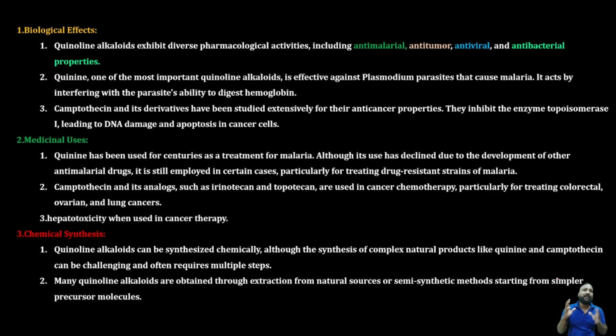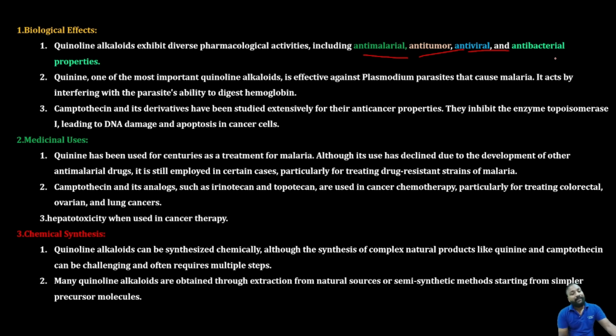Every alkaloid possesses specific properties or biological effects. In the previous session we saw that almost all Solanaceae family drugs, like atropine, have only one property, that is anticholinergic. Likewise, these quinoline alkaloids also have some properties. The quinoline alkaloids exhibit diverse pharmacological activities including anti-malarial, anti-tumor, antiviral, and antibacterial properties. These are their pharmacological activities.